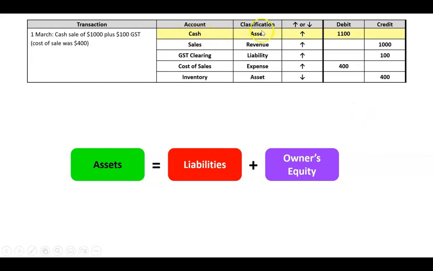So in this case, we've got an asset increasing called cash, 1,100. We've got a revenue increasing 1,000. What that will do is revenues increase owner's equity here, so that will make owner's equity go up. We've got the GST clearing liability going up 100, so liabilities go up, and that balances. We've got $1,100 of assets equals $100 of liabilities plus $1,000 of owner's equity, so together these equal 1,100.